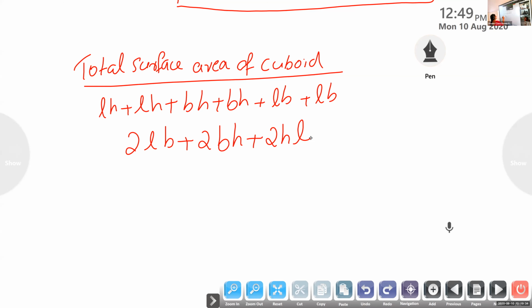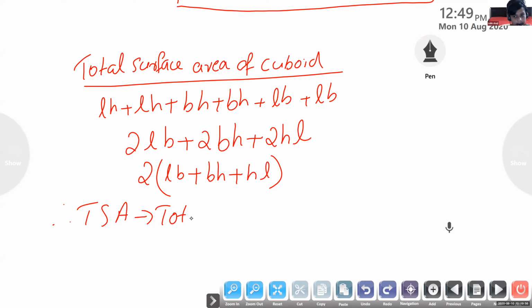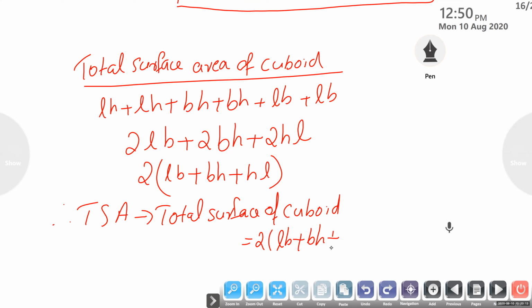Okay. So we can take 2 outside. What remains in the bracket? LB plus BH plus HL. Therefore TSA, or total surface area of cuboid, is equal to 2 into LB plus BH plus HL.